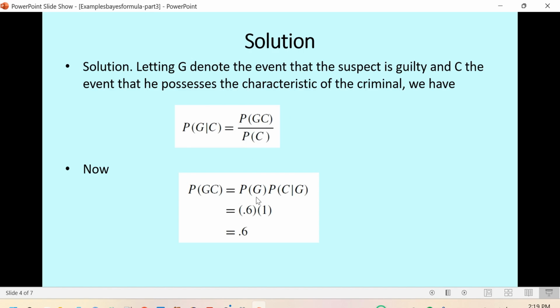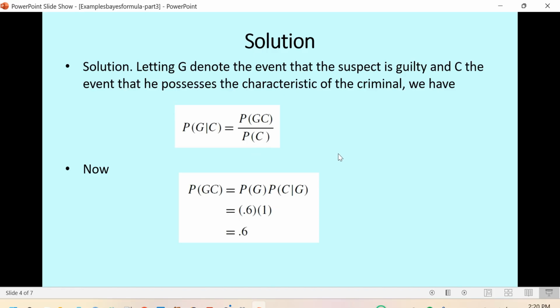The numerator is the probability of G times the probability of C given G. Here P(G) is the prior probability that he is guilty, 0.6. If he is guilty, what's the conditional probability of C given G? This is 1, because we know the criminal has such a characteristic. So this conditional probability is 1, and P(G and C) is 0.6.